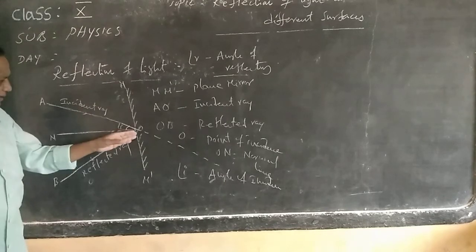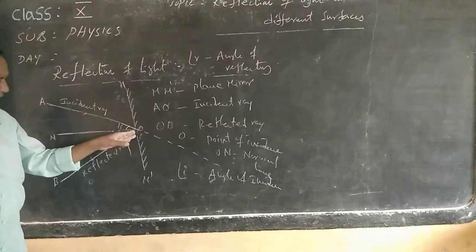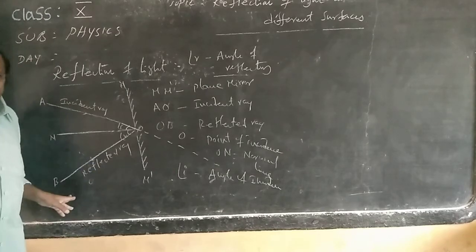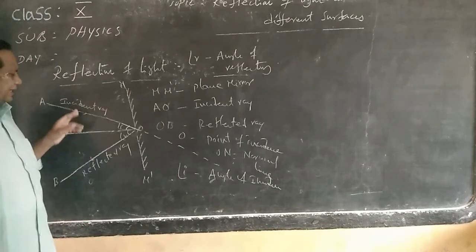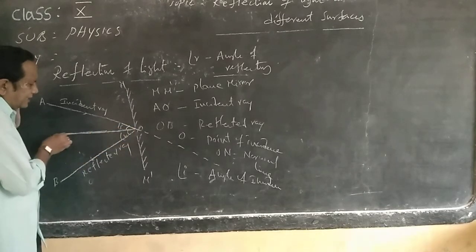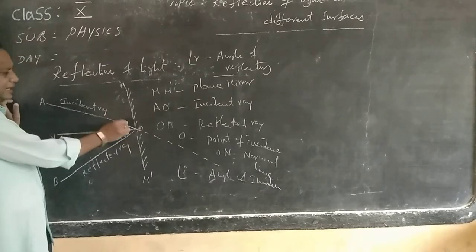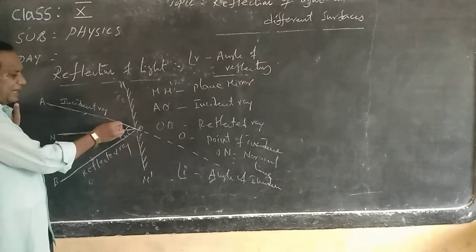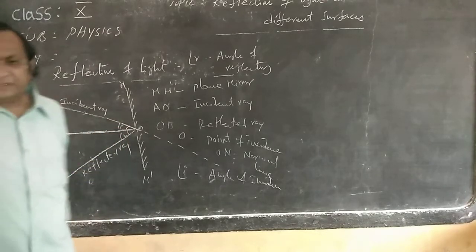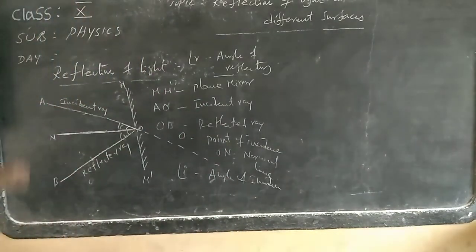So after touching this incident point, or point of incidence, the ray comes back. Such a ray we call the reflected ray. Both the reflected and incident rays make angles with the normal line. This ON is said to be the normal line. Here angle I is the incident angle. Angle R is the reflected angle. So these are some important points about reflection.